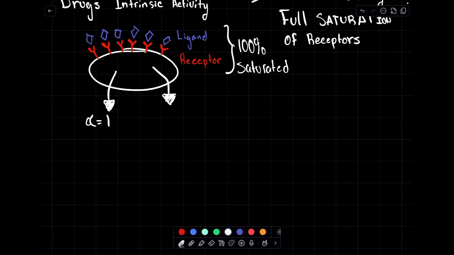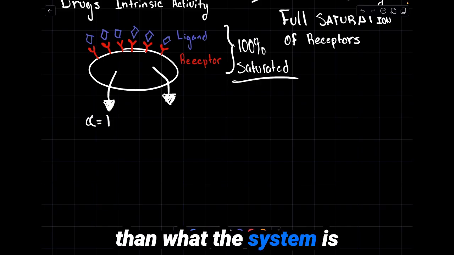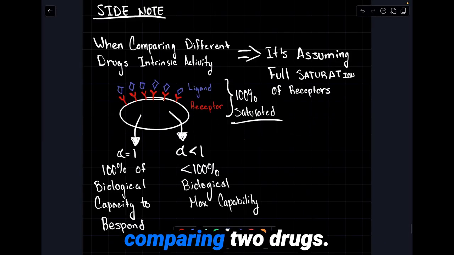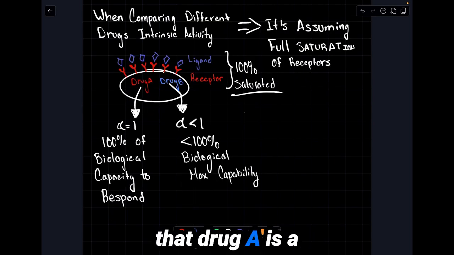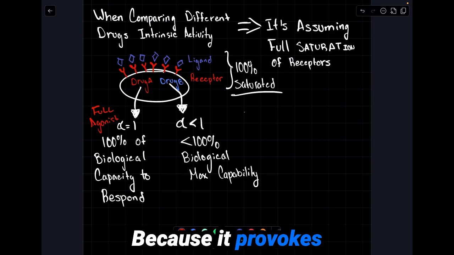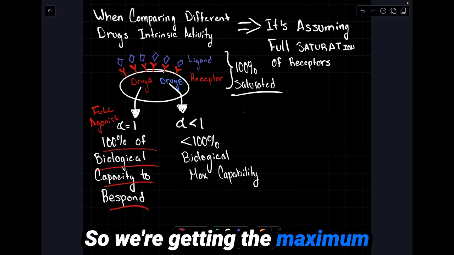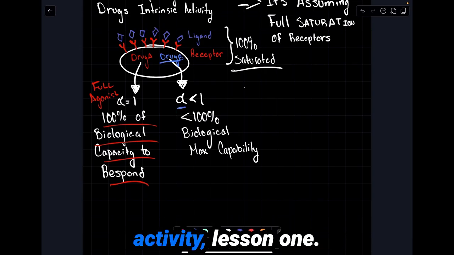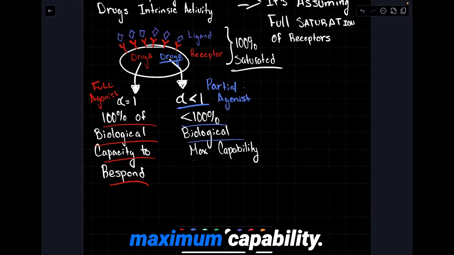If that same drug, assuming 100% saturation of the receptors, produces anything less than what the system is biologically capable of, that intrinsic activity is less than 1. So when we're comparing two drugs, drug A and drug B, we can see that drug A is a full agonist. Why? Because it provokes 100% of the biological capacity to respond. So we're getting the maximum amount of response that we could possibly get. Drug B has an intrinsic activity less than 1, so this tells us that it is a partial agonist. This is less than 100% of the biological maximum capability.